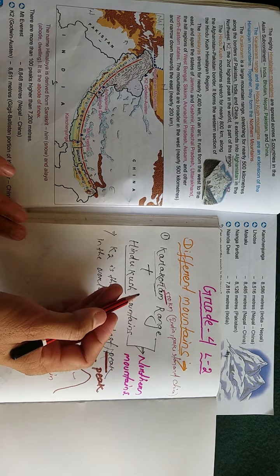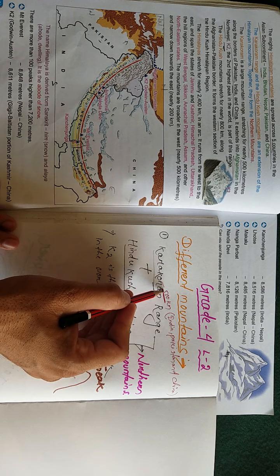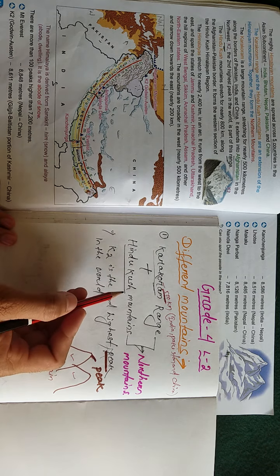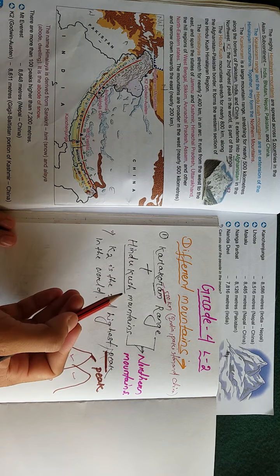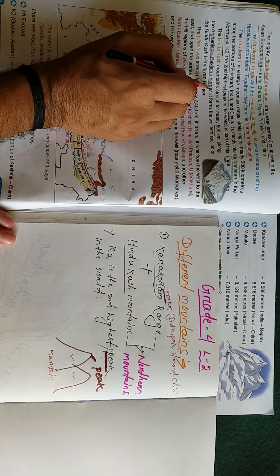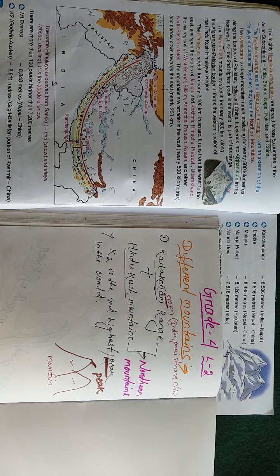Okay, students, I have discussed that the Karakoram mountains stretch approximately 500 kilometers, but the Hindu Kush mountains stretch nearly 800 kilometers along the Afghanistan-Pakistan border. Understood, students? This is the Hindu Kush mountain.